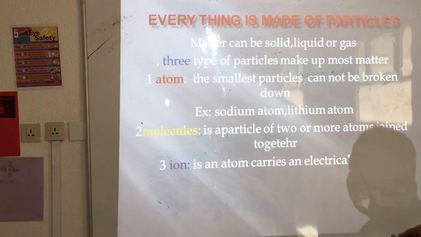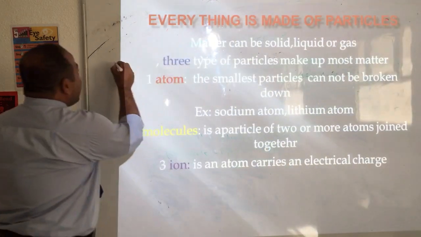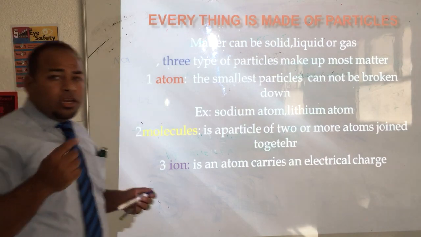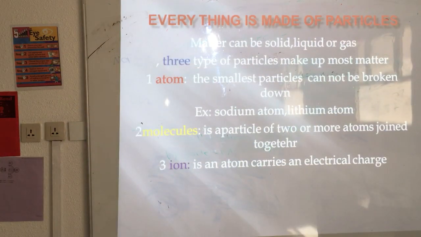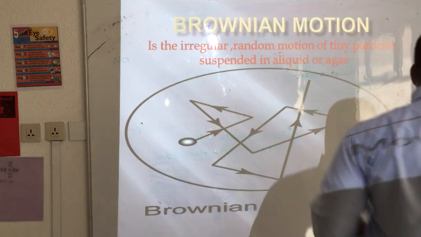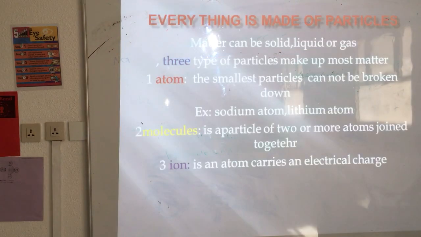An ion is an atom that carries an electrical charge. What does it mean? If you have Na alone, it's an atom. But if it was Na positive, it will be an ion.